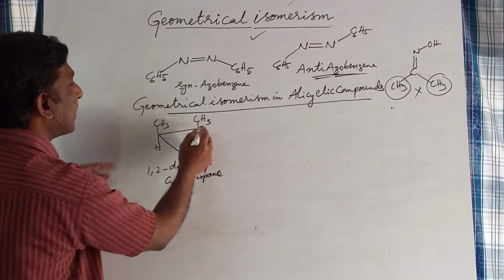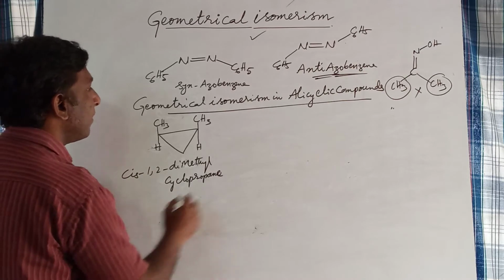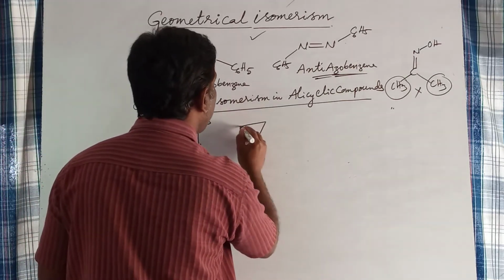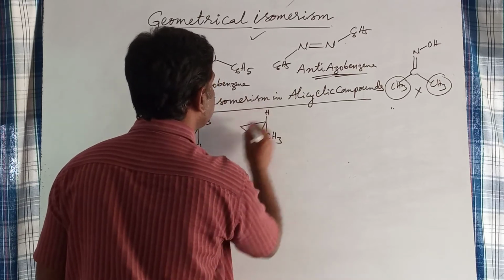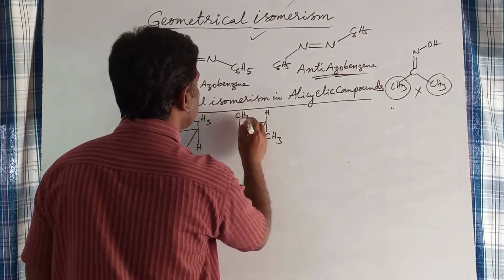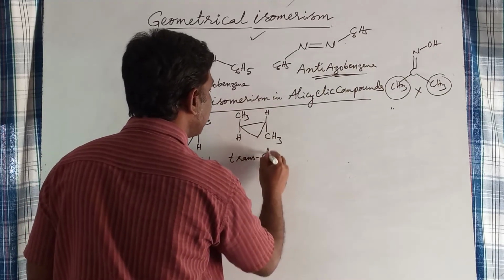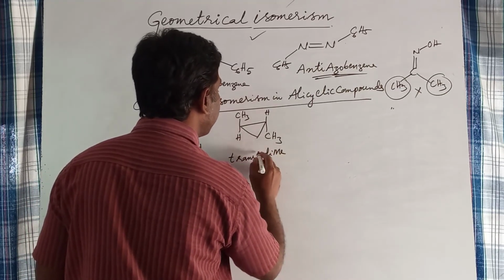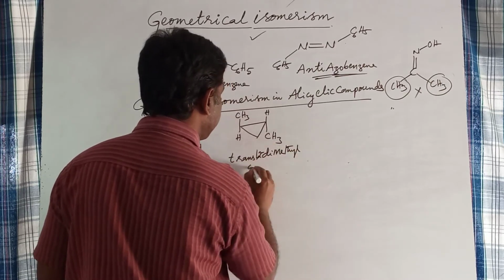Two methyl groups on the same side make it the cis form. If the two methyl groups are on opposite sides of the ring, this is the trans form, trans-1,2-dimethylcyclopropane.